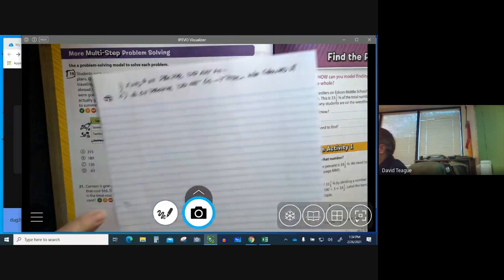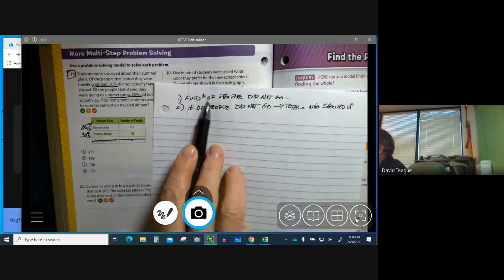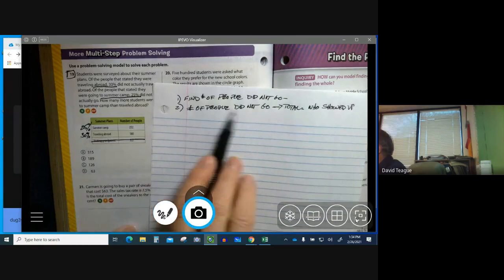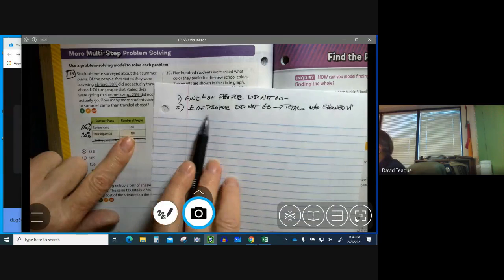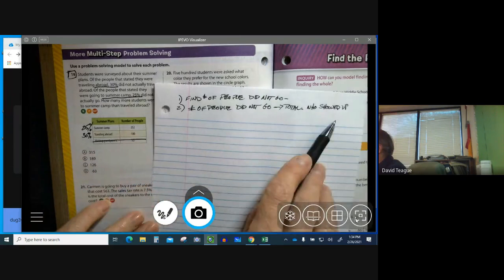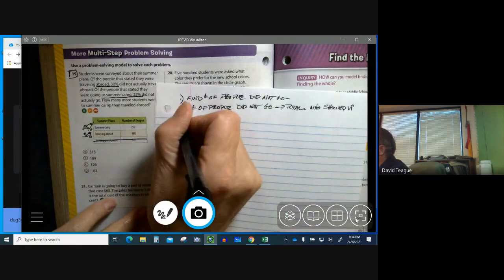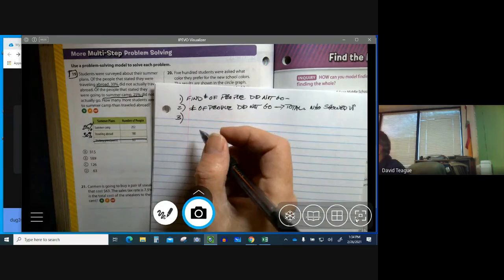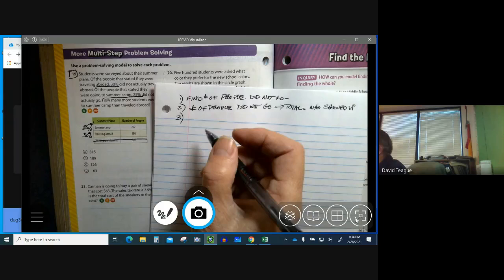Okay, so we have to find the number of people who didn't go. We're going to take that number of people and subtract it from the total number to find out who showed up. Then we'll have our two totals. We'll have one total for summer camp and one total for going abroad, and we're going to subtract them.